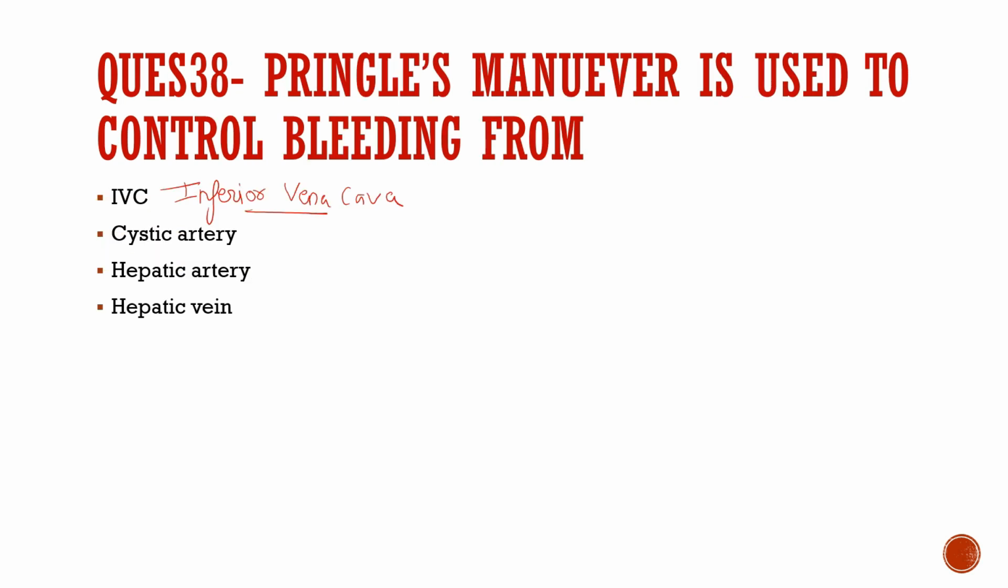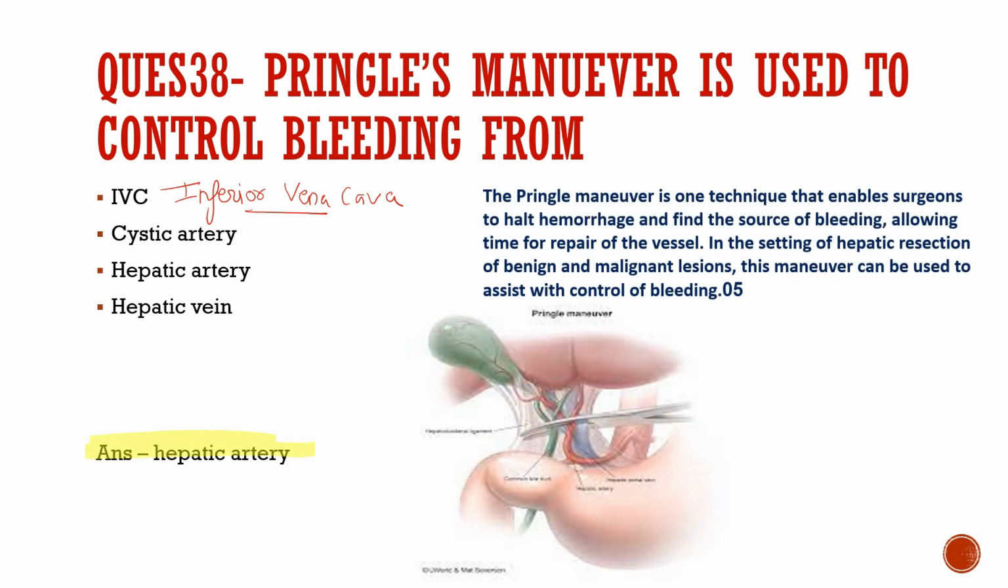Question number 38. Pringle's maneuver is used to control bleeding from inferior vena cava, cystic artery, hepatic artery, or hepatic vein. So the correct option is hepatic artery, as the Pringle maneuver is a technique that enables a surgeon to halt the hemorrhage and find the source of bleeding, allowing time for repair of the vessels in the setting of hepatic resection of benign and malignant lesions, and this maneuver can be used to assist control of bleeding. So here the correct option is hepatic artery.